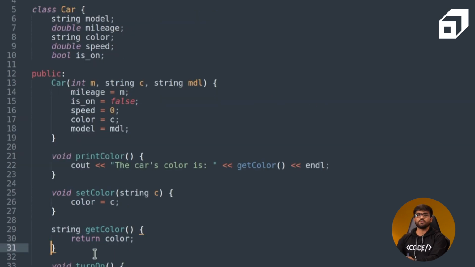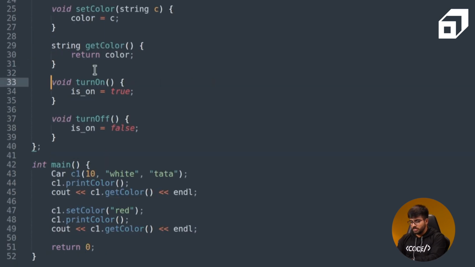Now we might also want to get speed for something, but set speed is not a very intuitive function to add over here, because whenever you are accelerating or decelerating, at that moment your speed should change. We should not allow any random access to the speed variable by using a setter. And we have also created some public interfaces to change the is on data member. Like we have provided turn on and turn off if we want to switch on the car and switch off the car.